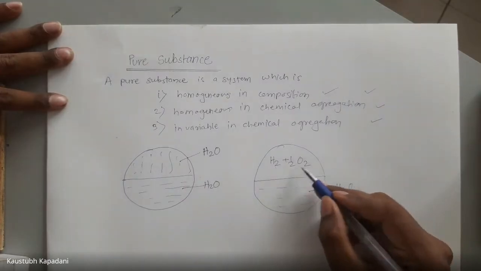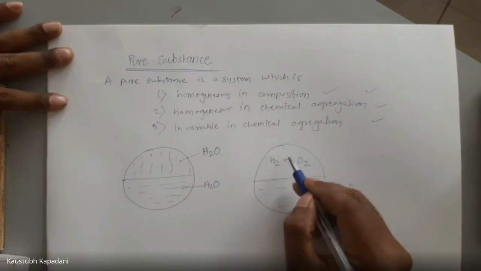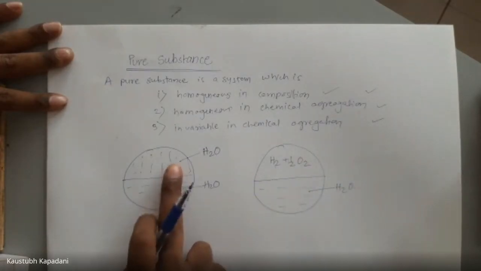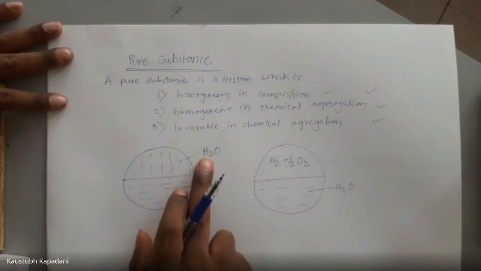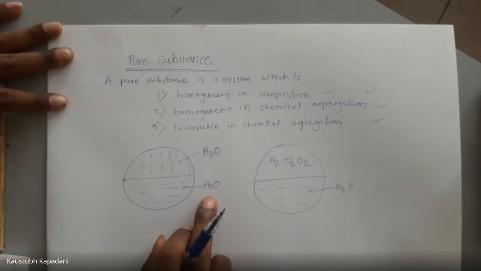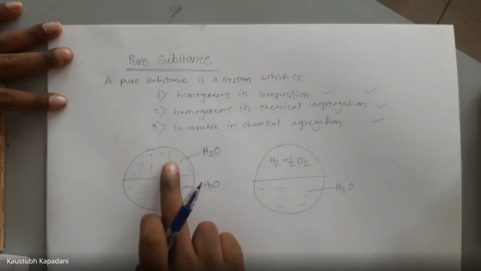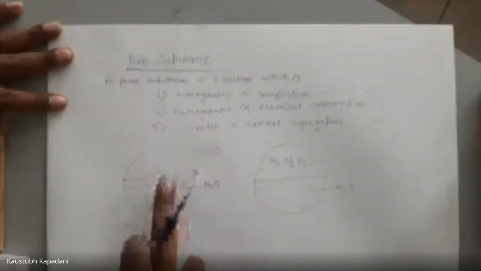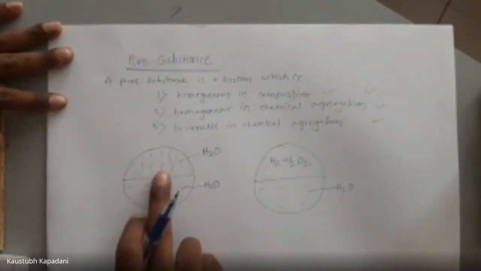Here also H2O, here also H2O, but this is a mixture. Here the chemical aggregation is not the same. Here the chemical aggregation is the same for both. There is an H2O molecule here and an H2O molecule here, but there is a phase difference. Okay, phase difference is allowed. If it is a pure substance and there is a phase difference, that is okay.